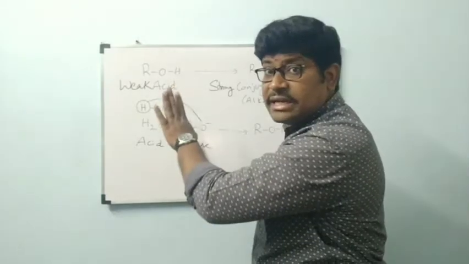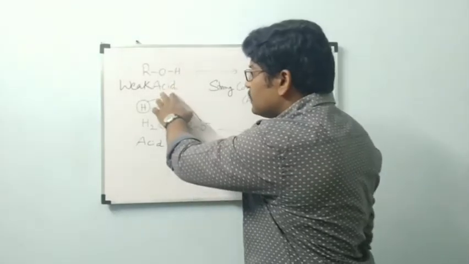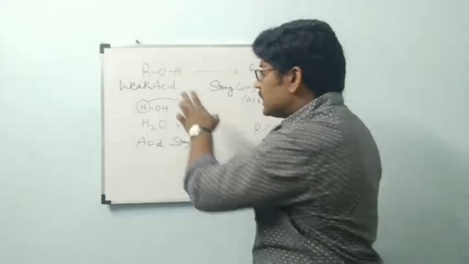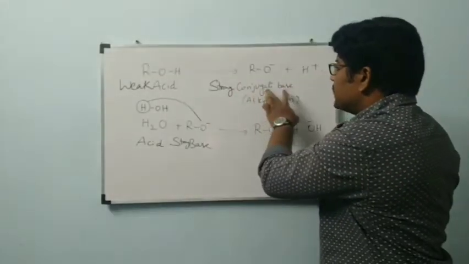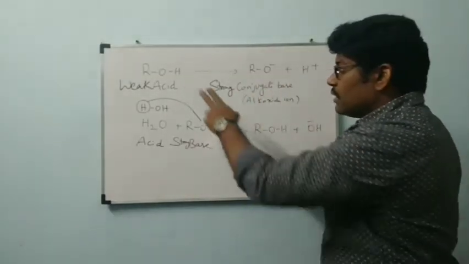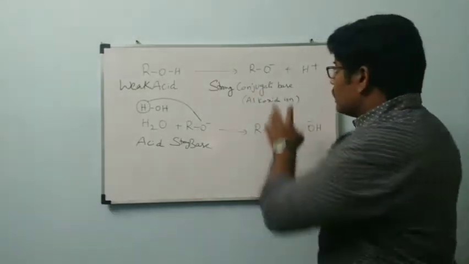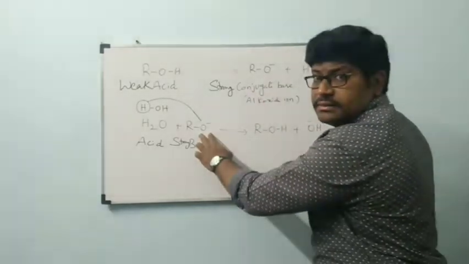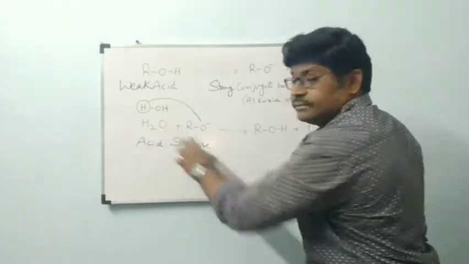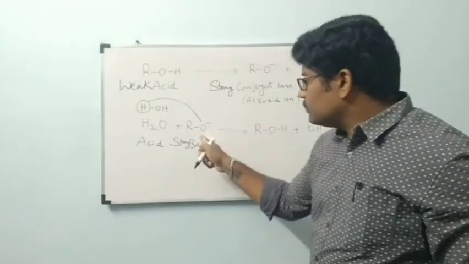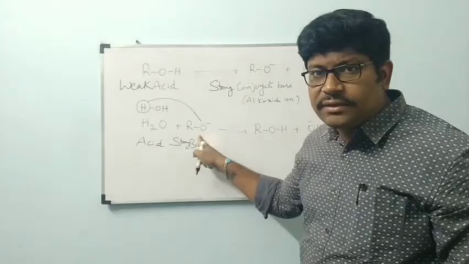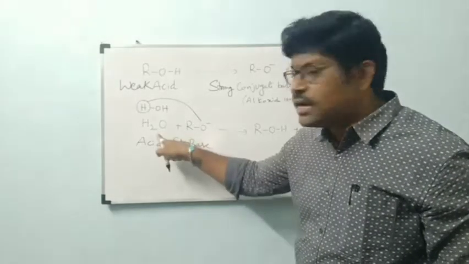I didn't write initially weak acid. Simply I told acid only. That acid will give conjugate base plus H plus ion. Now I took the conjugate base of alcohol with respect to water.